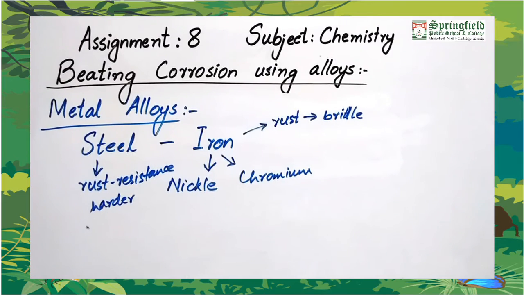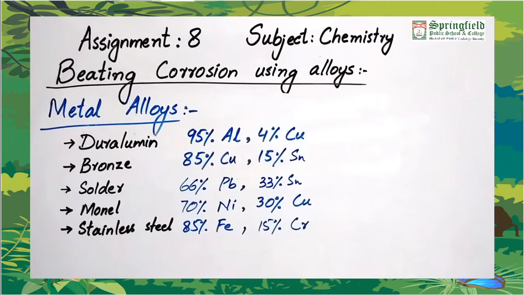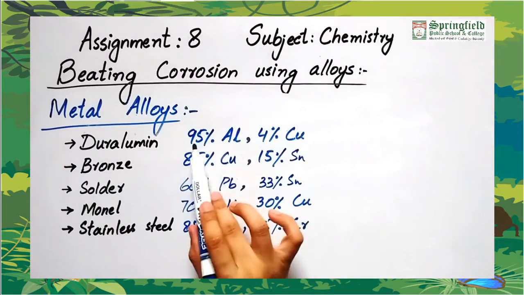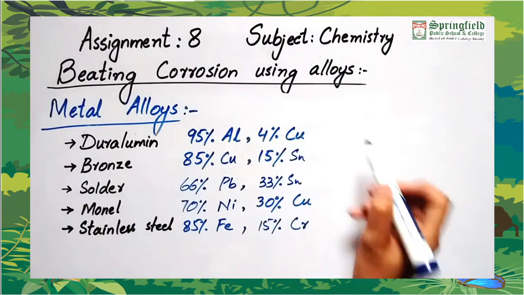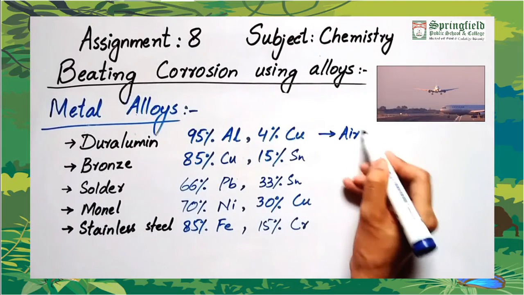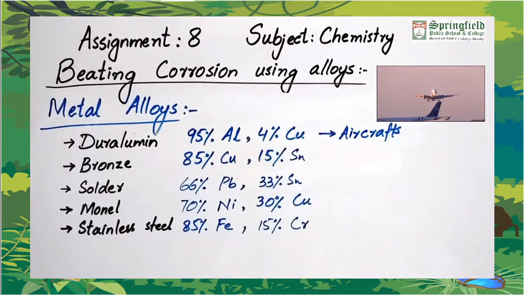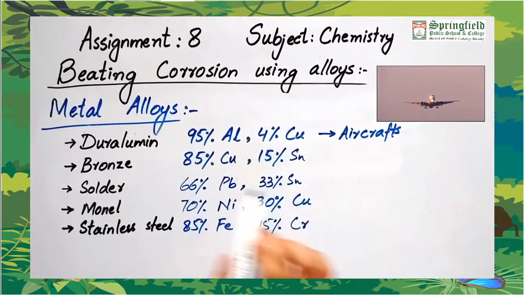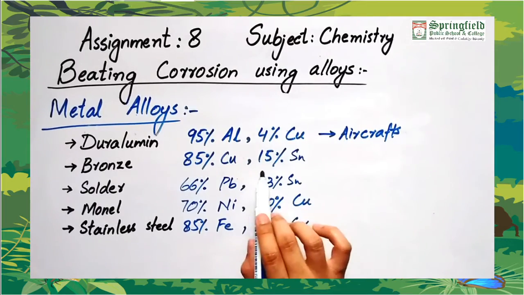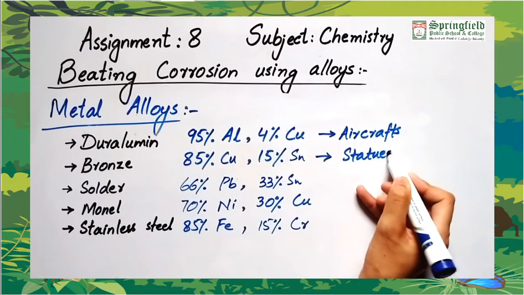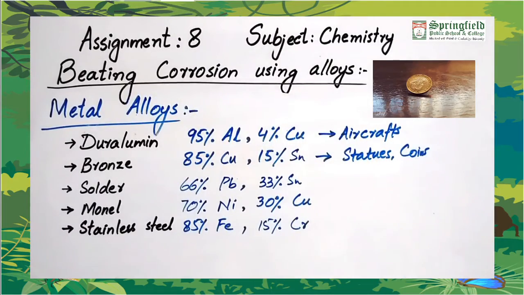Let's see some other examples of alloys. Here are some examples of metal alloys. Number one is duralumin. It is an alloy made up of 95% aluminium and 4% copper. It is used in manufacturing aircraft because it is a very hard metal alloy. Then is bronze. It is made up of 85% copper and 15% tin. It is used in making statues and coins. You would have heard the name bronze coins.